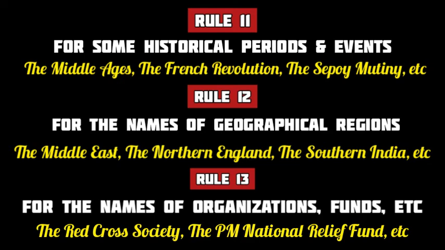According to rule number 13 here, each word in the names of organizations, funds and trusts etc. starts with a capital letter. For example, in the name of Red Cross Society, we have capital R, capital C and capital S. Similarly, the PM National Relief Fund is written with capital N, capital R and capital F.